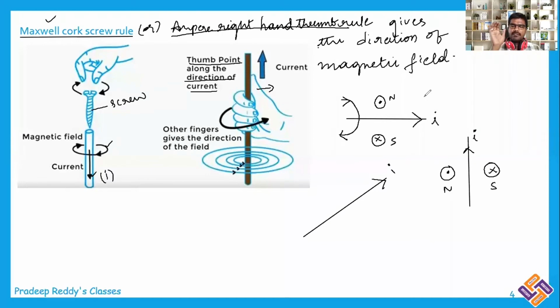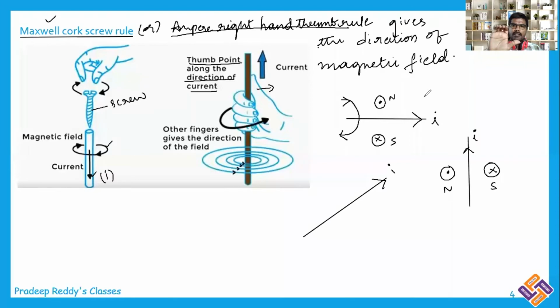For that, I always use the right hand thumb rule. Don't go for the corkscrew rule. I recommend you to use the right hand thumb rule only. And don't fold your hand completely. Just put these four fingers perpendicular to the current carrying conductor. Thumb, and just make these four fingers perpendicular to it. This is the current carrying conductor. These four fingers should always be perpendicular to the thumb finger. In that way, you represent the right hand rule.